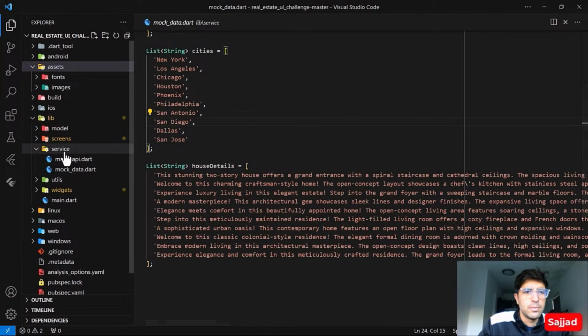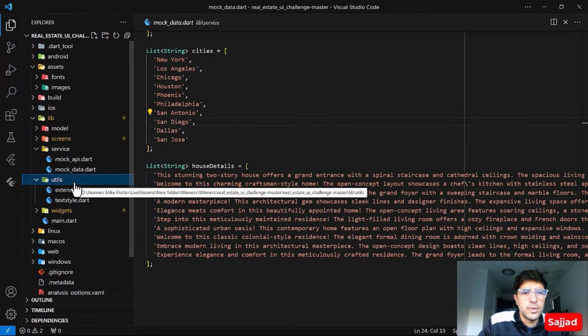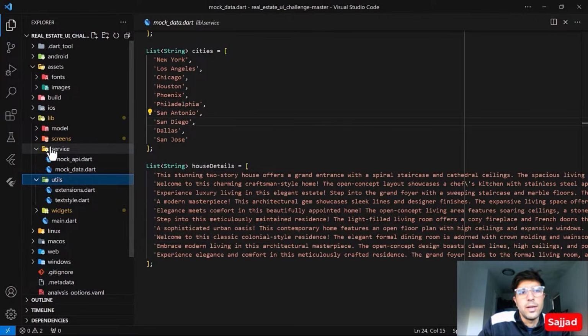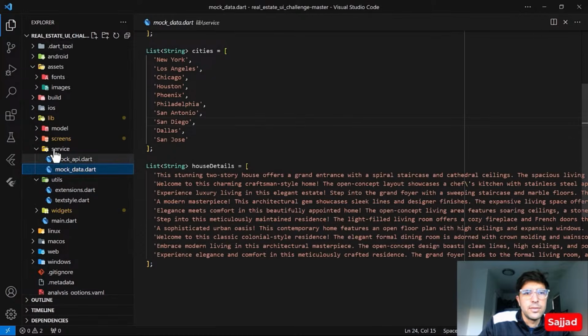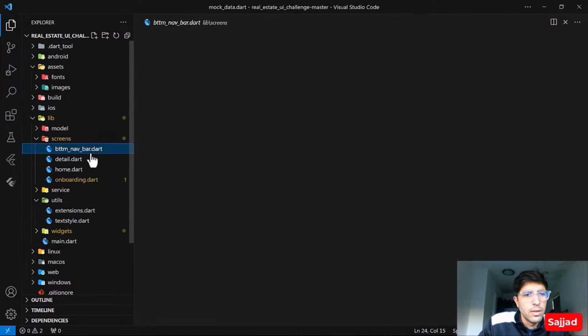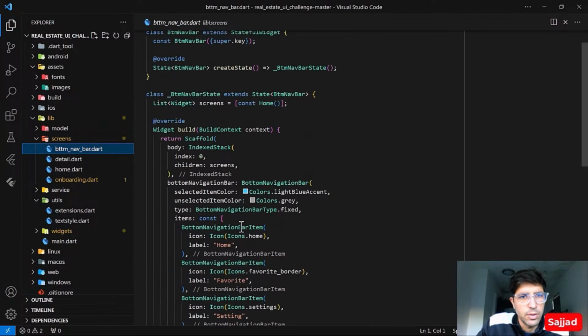We could add this data within that file. Right now it's also fine, but utils are referring to the services, whatever services we have, we just place them here. So instead of a services folder, we could have a data folder and save this data within it. Let's go to this and see if we can find any feedback that I could give you.